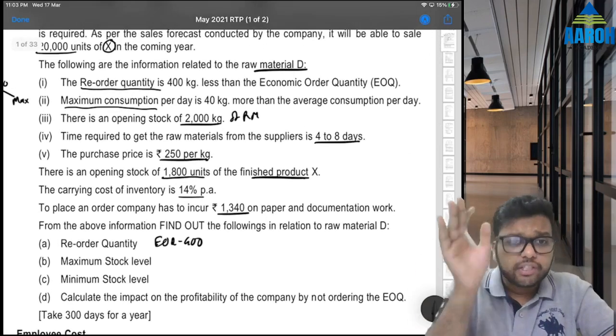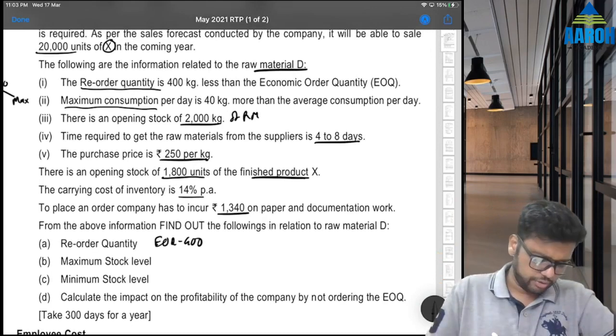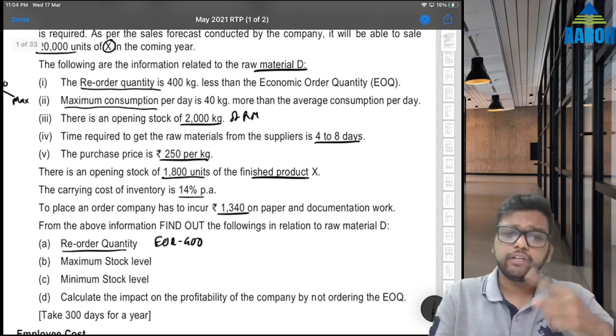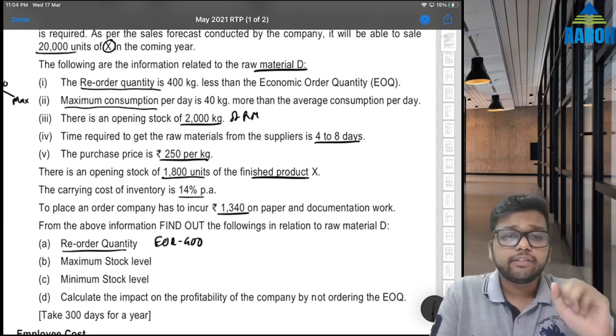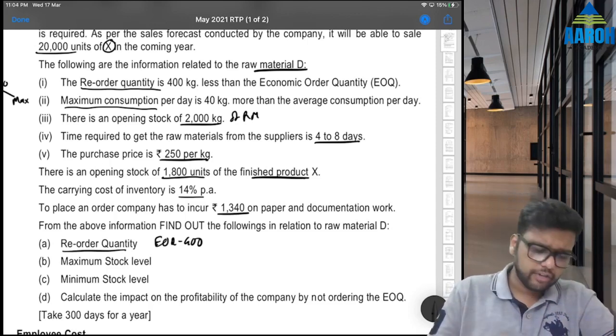Now to approach this, there is so much data given. Let's start one by one. ROQ. For ROQ, what do we need? EOQ. For EOQ, what do we need? Three things: annual requirement, ordering cost, carrying cost. Let's start with annual requirement. Chalo.